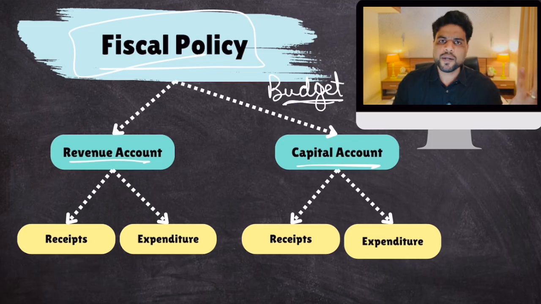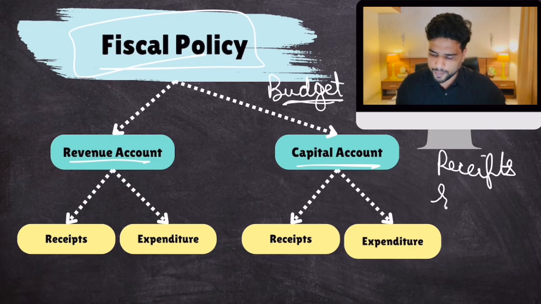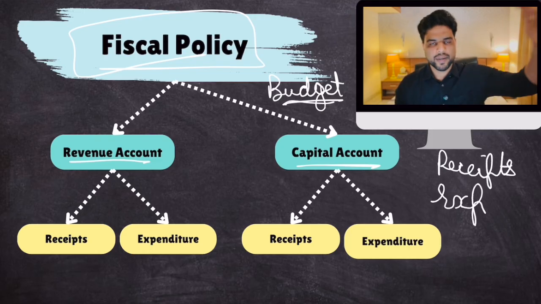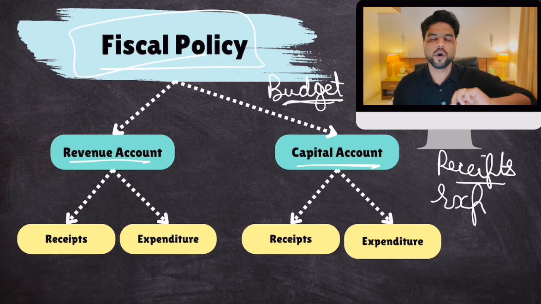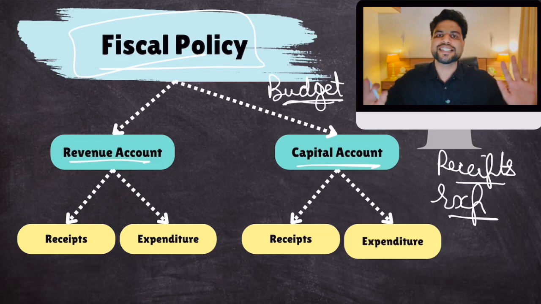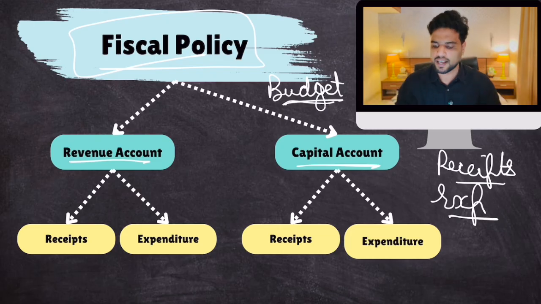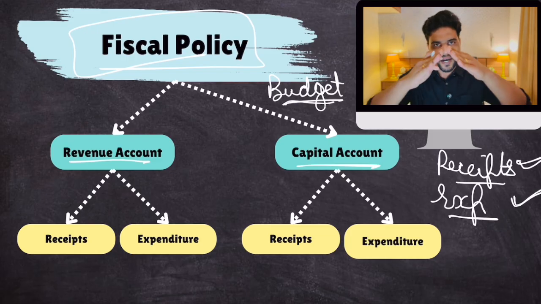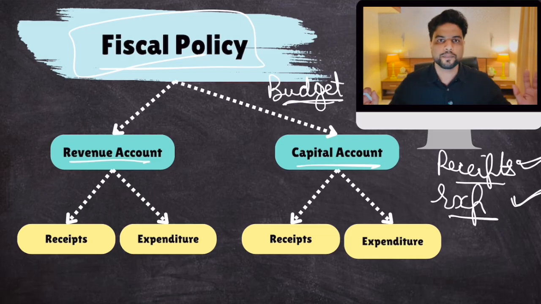Okay, government budget is nothing but an account of government's receipts and expenditure. The money coming to the government, receipts, the money going out of government accounts, okay, expenditure. Budget is nothing but a document presenting government's receipts and expenditure. Simple. The Constitution said that these receipts and expenditure should be separated into two accounts, revenue and capital.